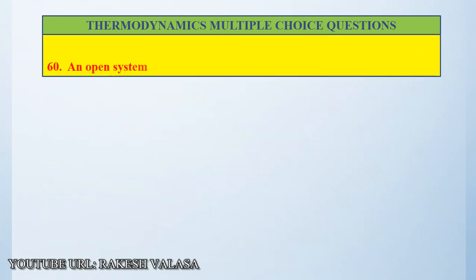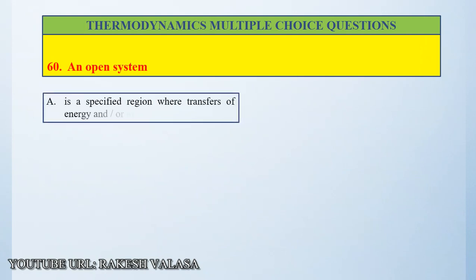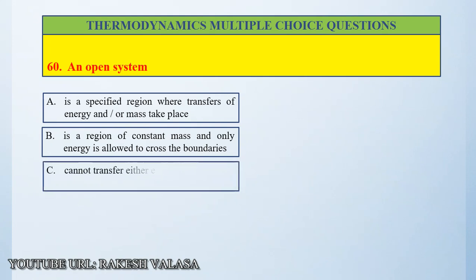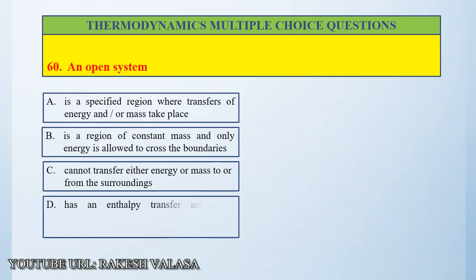Question number 60. An open system: option A is a specified region where transfers of energy and mass take place. Option B is a region of constant mass and only energy is allowed to cross the boundaries. Option C cannot transfer either energy or mass to or from the surroundings. Option D has an enthalpy transfer across its boundaries and the mass within the system is not necessarily constant.